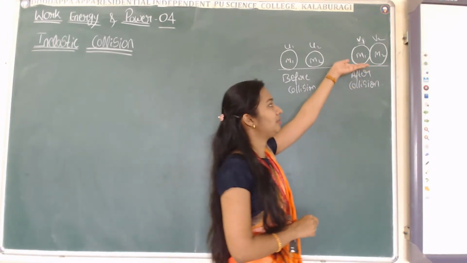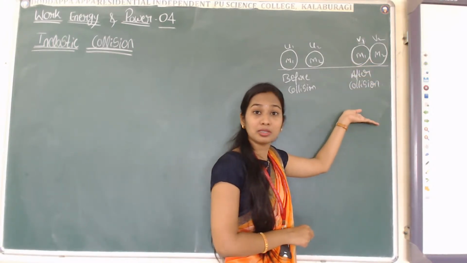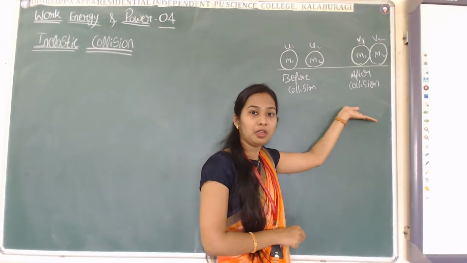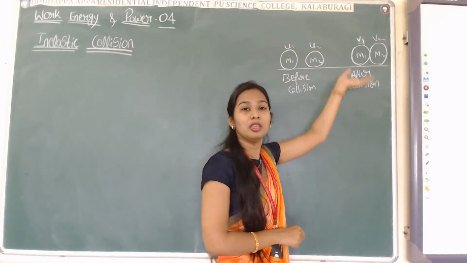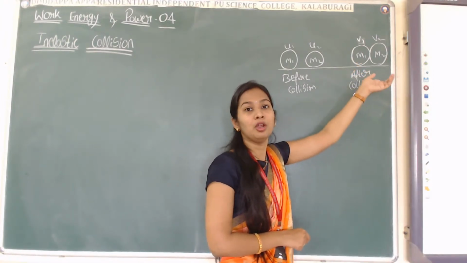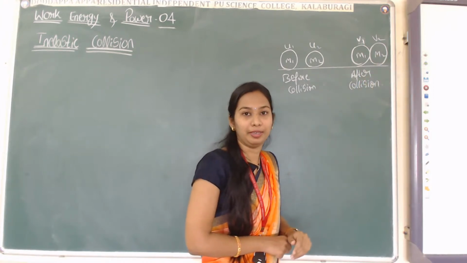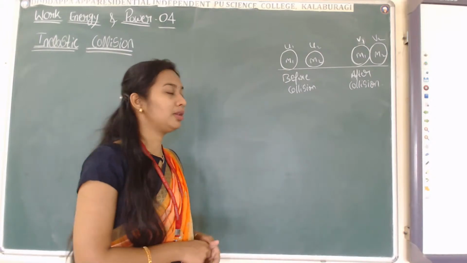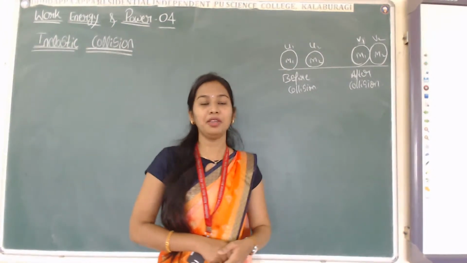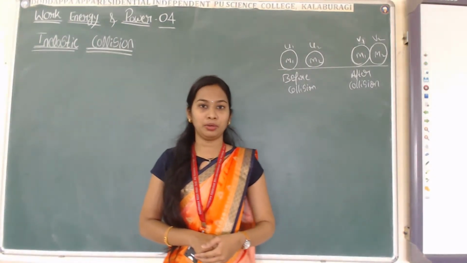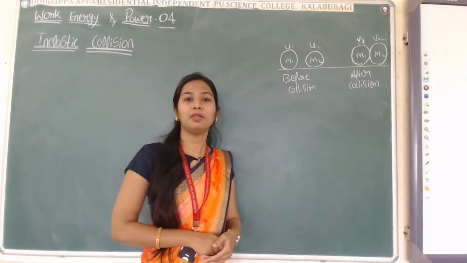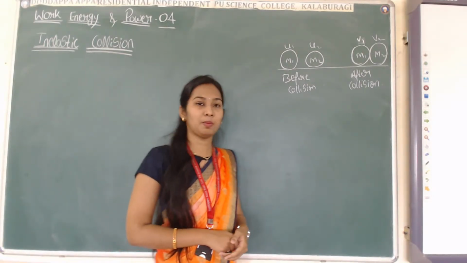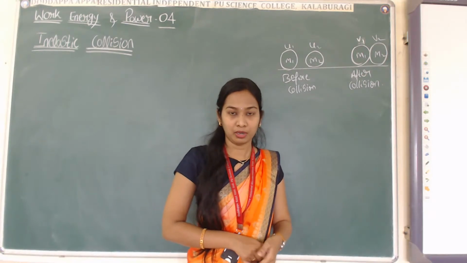Now they have velocities v1 and v2. If the collision is completely inelastic, the two bodies will move together with a common velocity v. Now let us consider two bodies of mass m1 and m2 having initial velocities u1 and u2, right? Then let v1 and v2 be the velocities of the bodies after collision.